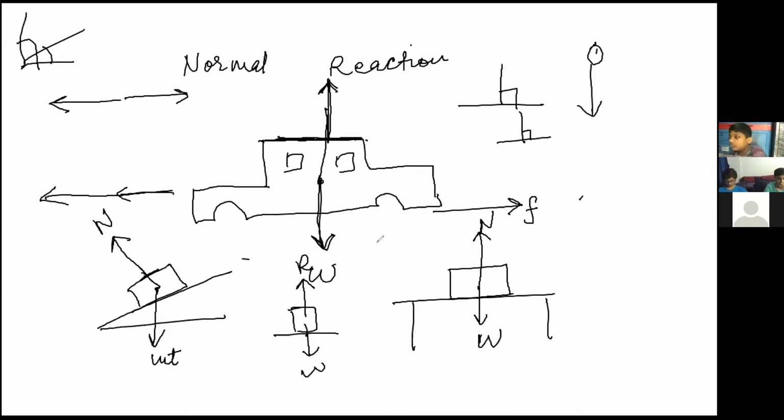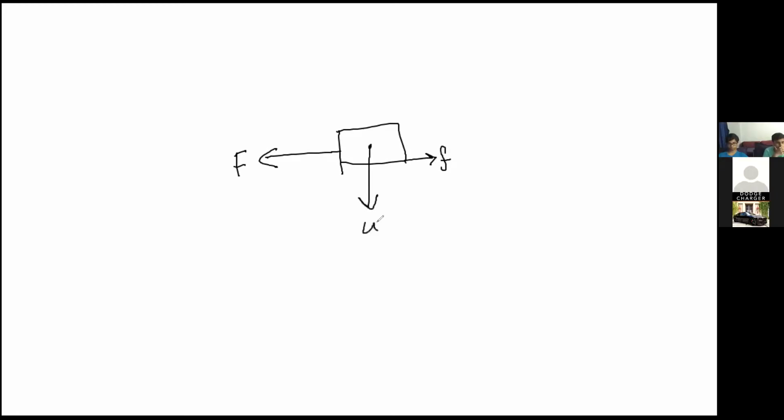So these four forces will act. I'll make it again. Suppose this is a car, so this is an applied force F. This is a small frictional force, small f. This is the weight acting, the gravitational force, and the normal reaction. Normal reaction we can write as R or N. So these are the four forces, and this is the force diagram.